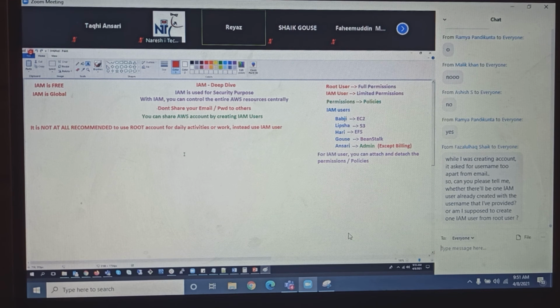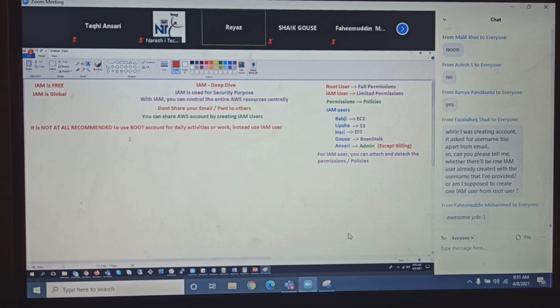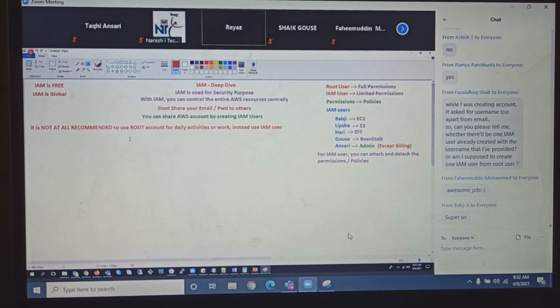Good. And guys, I worked there, but I was using the root account, as I am the only one person, fortunately or unfortunately. That's the reason I had a very good opportunity where I set up this entire thing from scratch. I architected the entire AWS, set up everything from scratch. That's the reason why I have a strong grip on this.